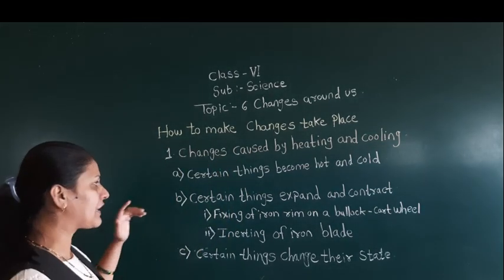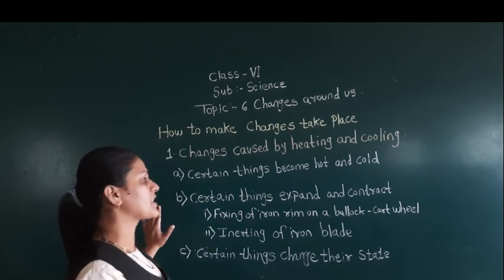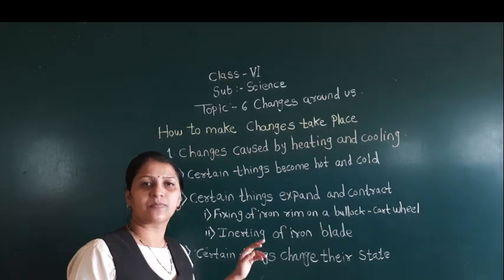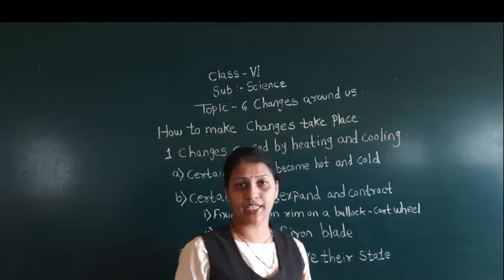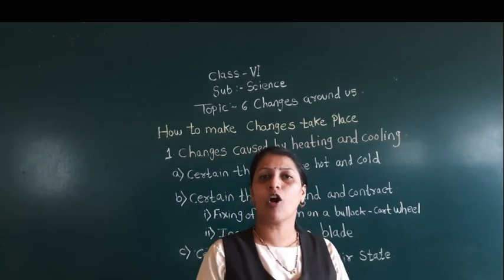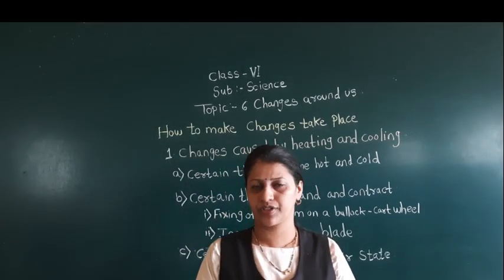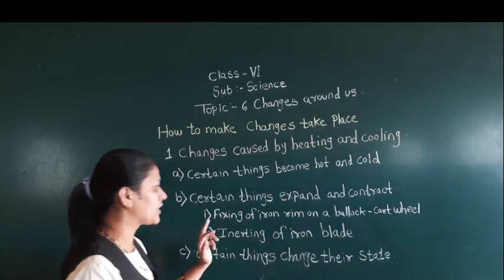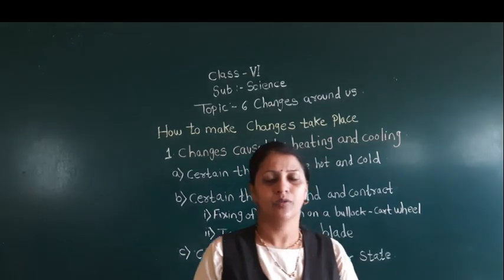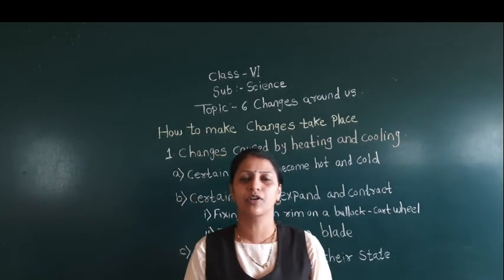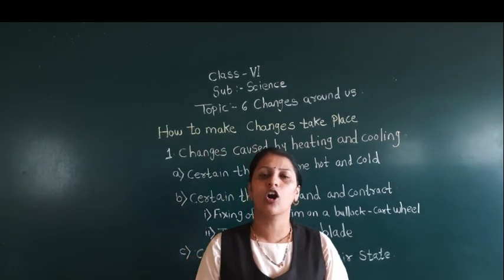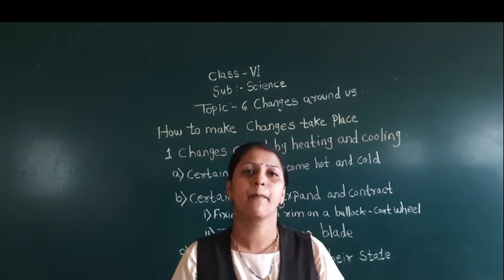So now I have given you the example. Now there are certain things which expand on heating and contract on cooling. I gave you the last year example. We did the experiment of the ring and ball. Do you remember that? I explained that when we heat the ring, the ring becomes a little bit larger in size, and because of that the ball was easily passing.